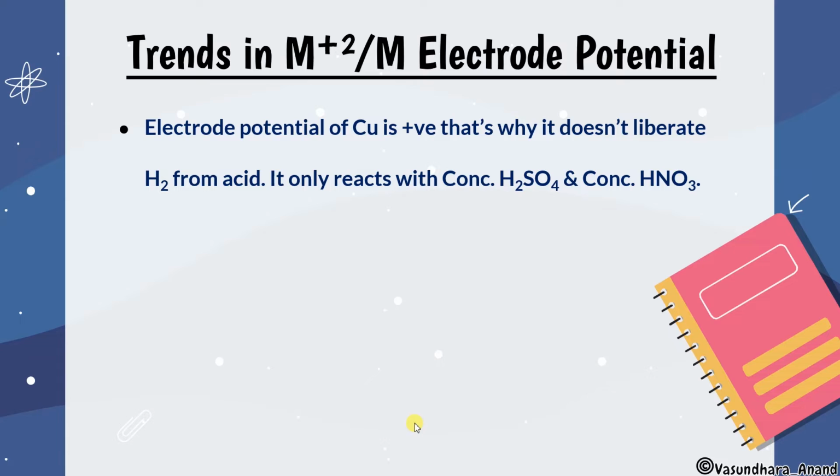And for copper it is 0.34 volt. I just told you that higher the electrode potential, higher will be the tendency to get reduced. That means copper cannot be oxidized. Copper has to be reduced. So that's why it cannot liberate H2 gas from acid.